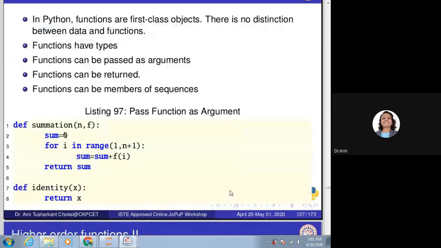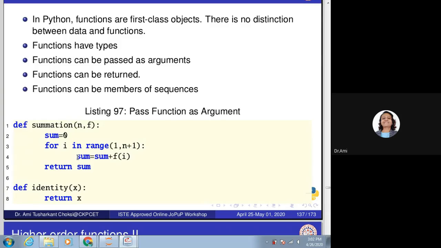See, we have the function summation. It has two values, one is n and second is f. Now what is this f? F is a function name. That means the f function should be available here? No. Whatever function name you want to give, you can provide here. The condition is that the function should be defined in your program. Let me show you. Sum is equal to 0, for I in range of 1 to n plus 1. This is the definition of this summation function.